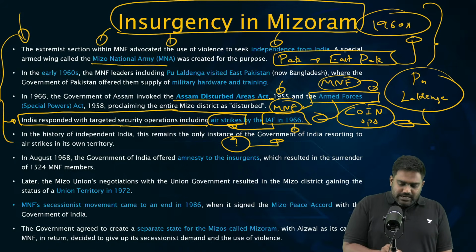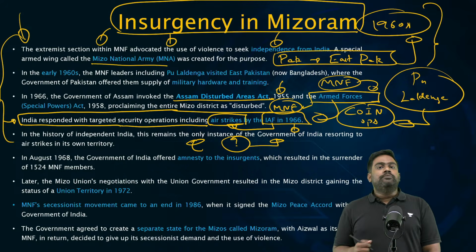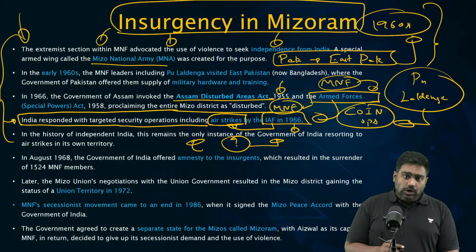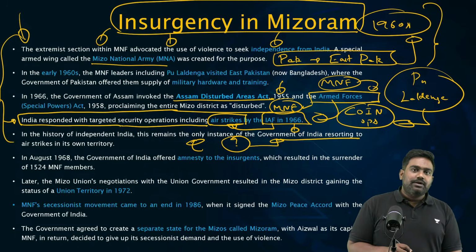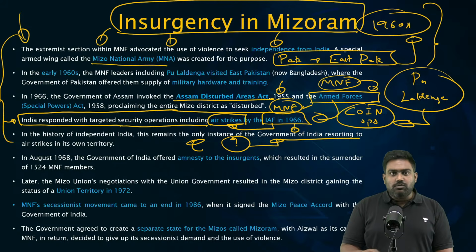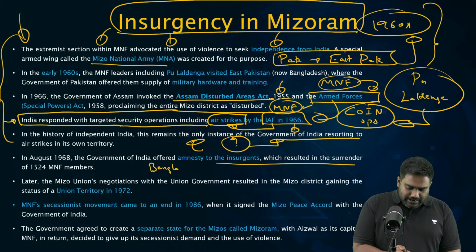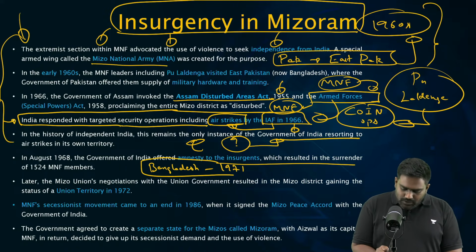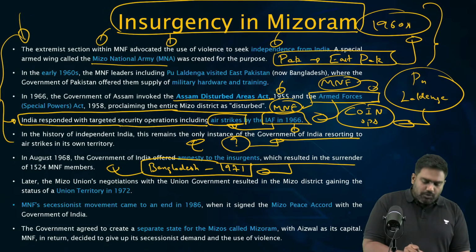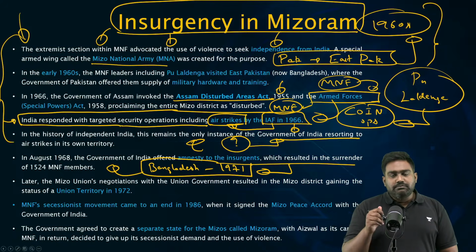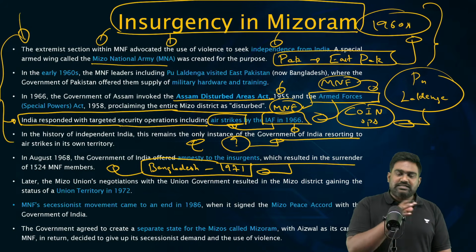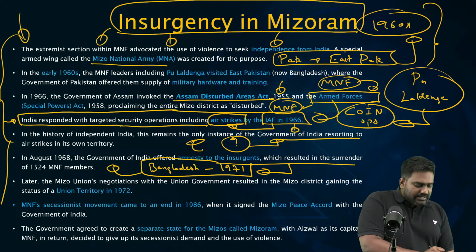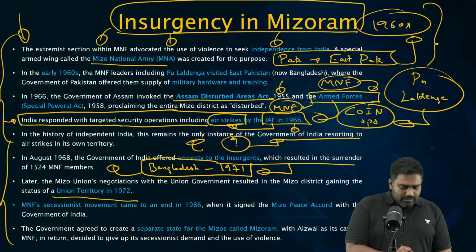Is that clear? Now, this is one instance where India bombed its own territory. But following this, the group was decimated. By the 1970s, the group was almost dismantled, especially after Bangladesh was liberated by India. After 1971, we got full support from Sheikh Mujibur Rahman to dismantle the Mizo safe havens and the terror networks that existed. So as a result, the MNF surrendered.